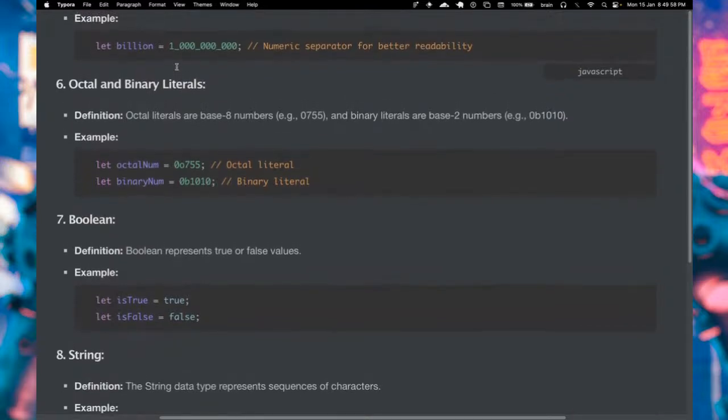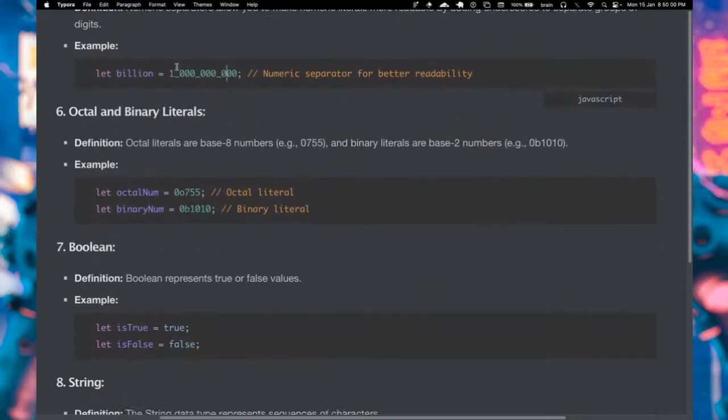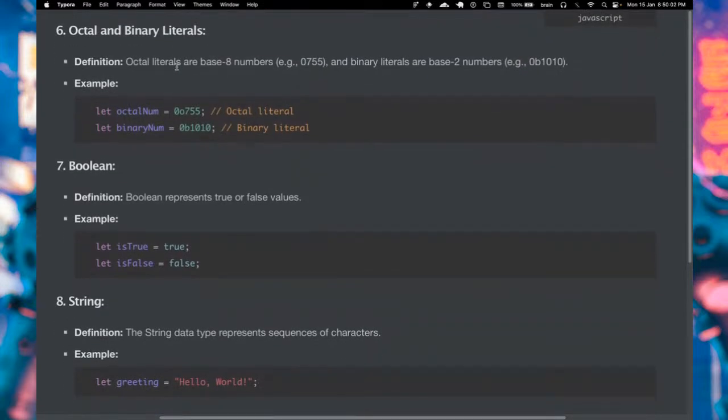Okay, so that was just an example for the numeric separator. So we also have octal and binary literals, right? So these are basically ways to represent base 8 numbers.